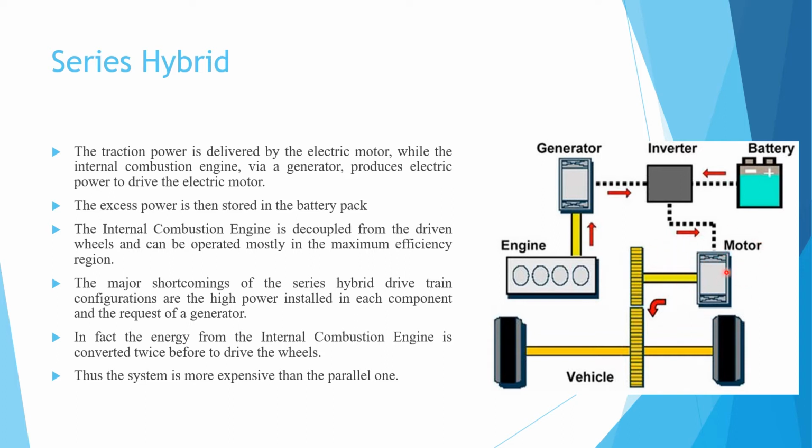Then it passes through the motor, and the motor passes power to the transmission. As you can see in this picture, here is the excess power.